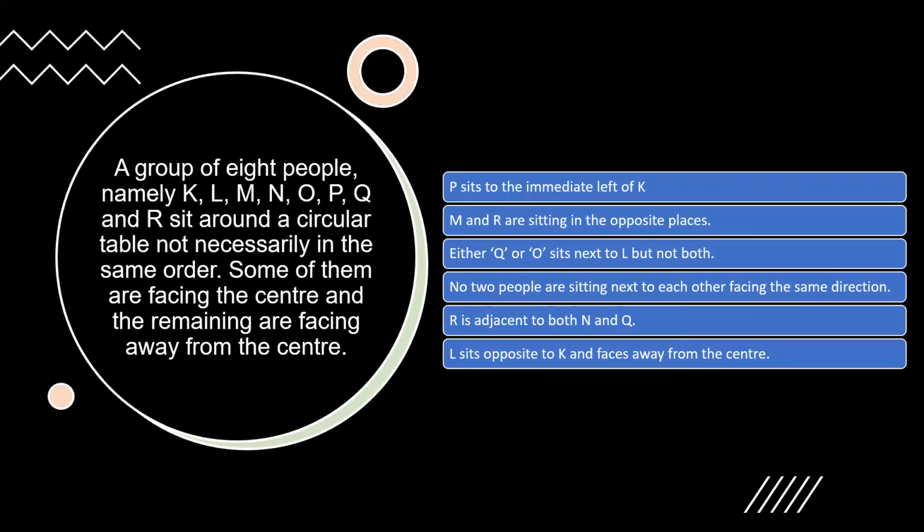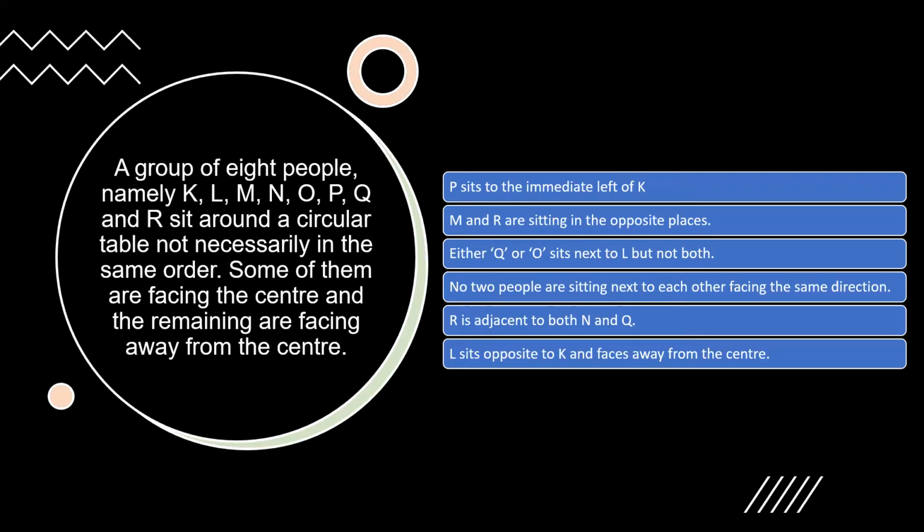There are these statements which are given to you. E sits to the immediate left of K, M and R are sitting in opposite places. Either Q or O sits next to L, but not both. No two people are sitting next to each other facing the same direction, and R is adjacent to both N and Q. L sits opposite to K and faces away from the center.